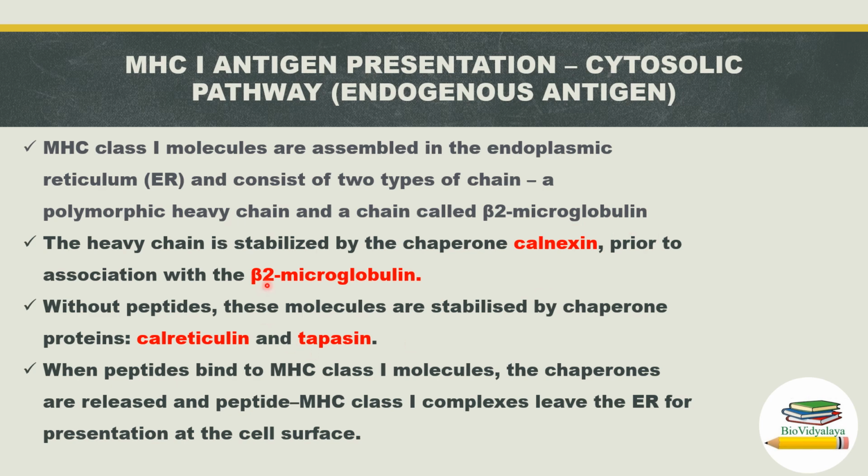The heavy chain is stabilized by the chaperone calnexin prior to association with beta-2 microglobulin. Without peptides, these molecules are stabilized by the chaperone proteins calreticulin and tapasin. When peptides bind to MHC class 1 molecules, the chaperones are released and the peptide MHC class 1 complex leaves the endoplasmic reticulum for presentation at the cell surface.